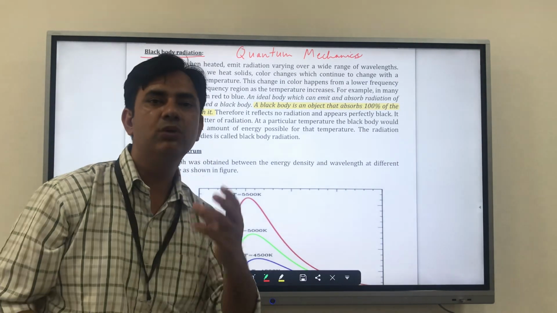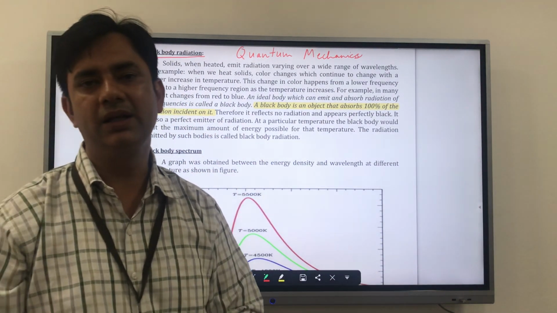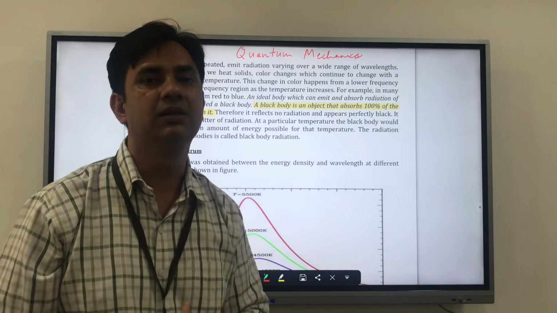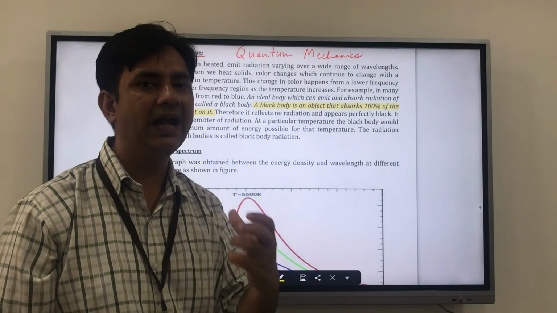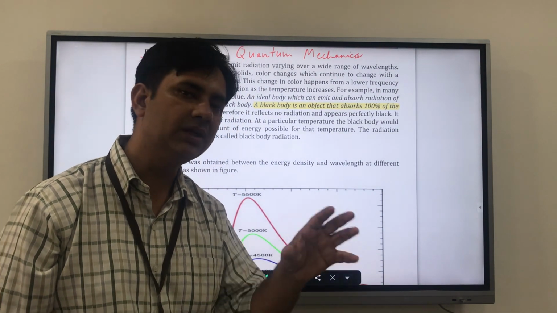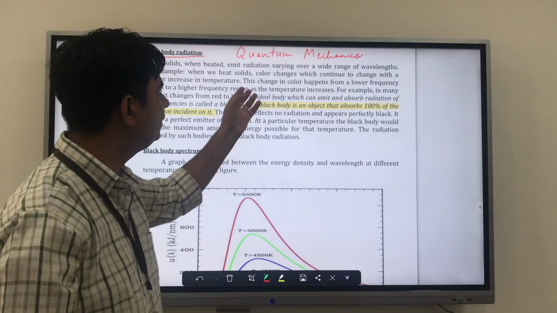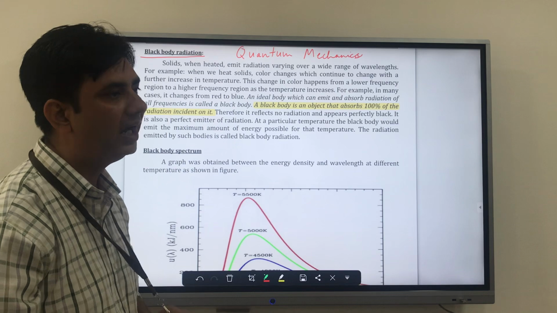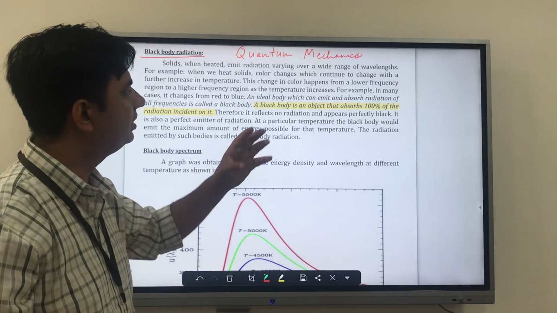That means if you heat a solid, it will change its color, and that color changes because of the temperature. This change in color happens from a lower frequency region to a high frequency region as temperature increases.